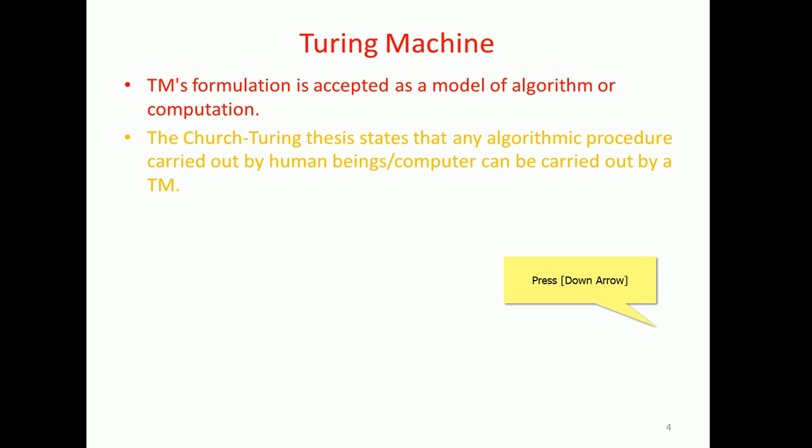So similarly, the computer also carries out the same steps which human beings adopt. That is carried out by the Turing machine model.